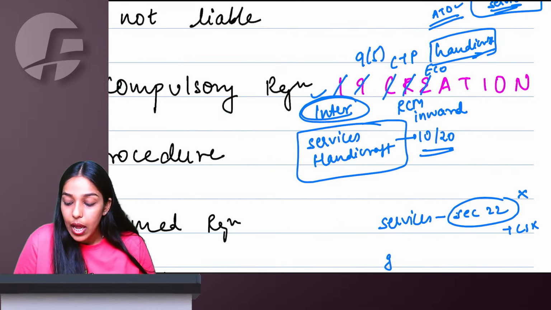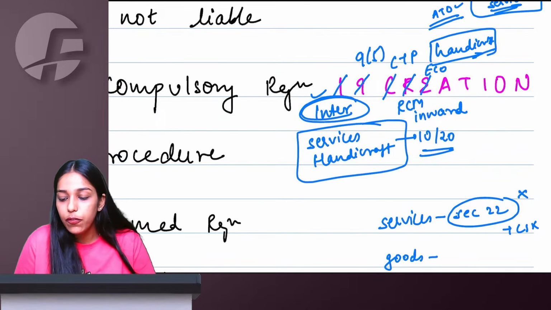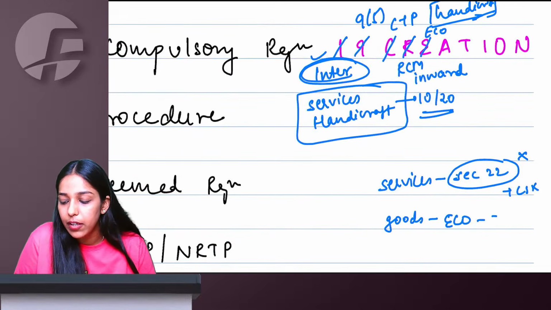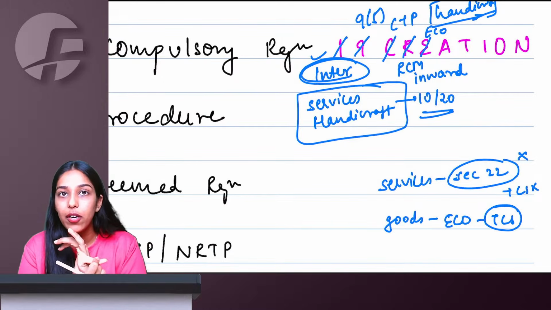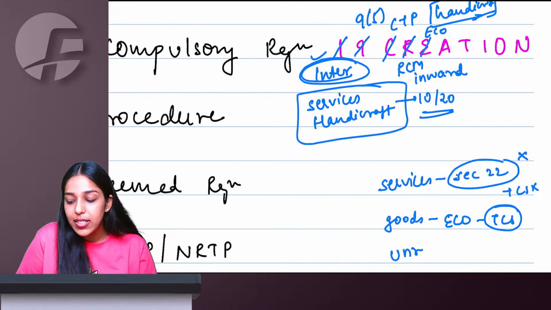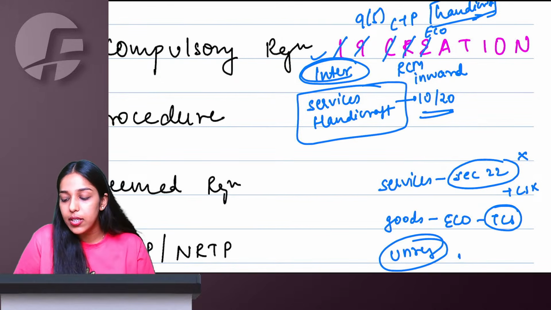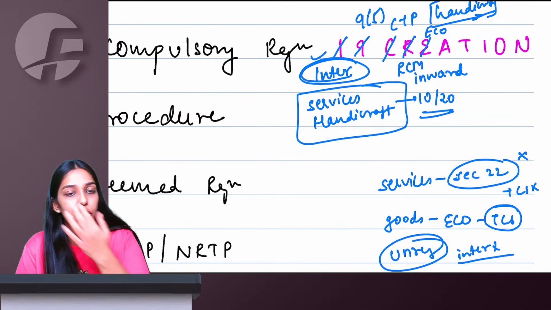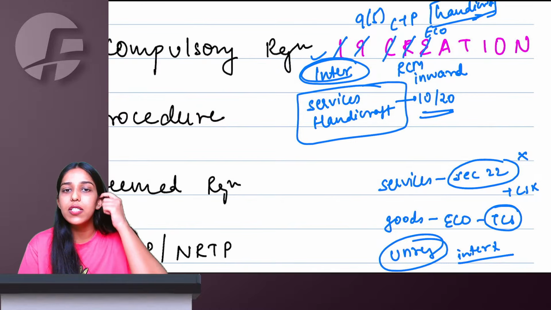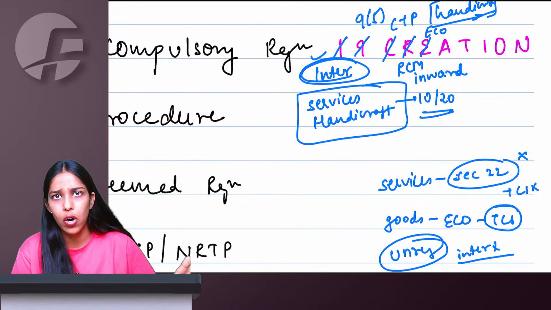will not be collected. But if you are supplying goods through an e-commerce operator where TCS comes, you should have a PAN, you have to declare the PAN number on the common portal, and you have to take an enrollment number. It is okay. You can stay unregistered, but you cannot do interstate supply. More than one state you cannot do. You should have an enrollment number. If you are satisfying all those conditions, you can remain unregistered, TCS will not be collected.